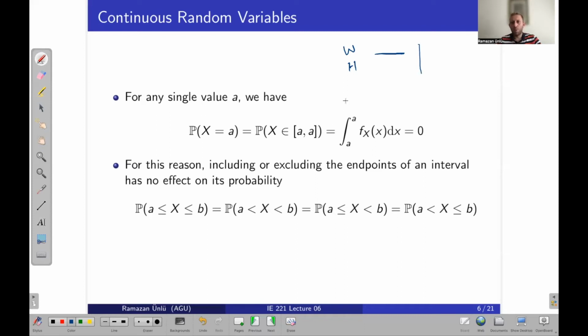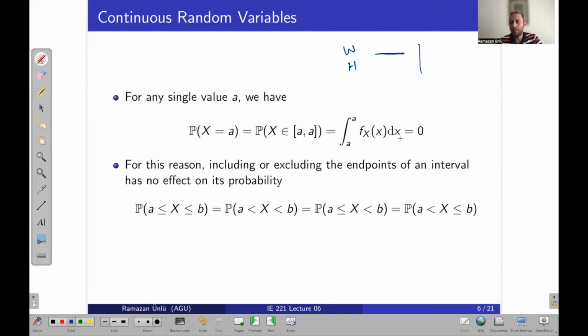So from this point, let's calculate the probability that X is equal to a, which means the probability of X from a to a, just a specific point. What will be the area between these limits?